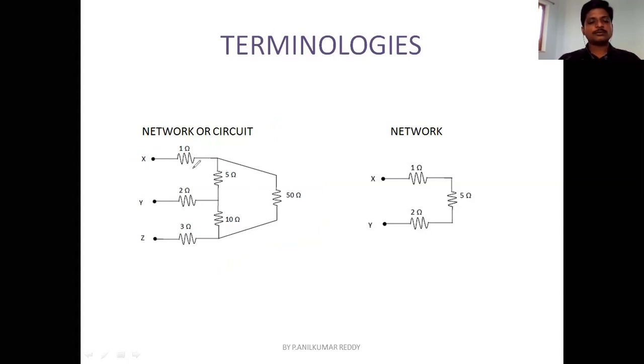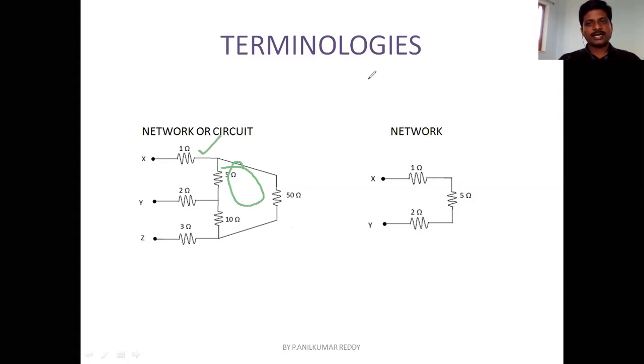As you look into this diagram, you have a closed path here. So if you have a closed path, definitely you can call it as a circuit. Okay. So connection of elements is called as network. So you can call this diagram as network as well as circuit. There is no problem with that.